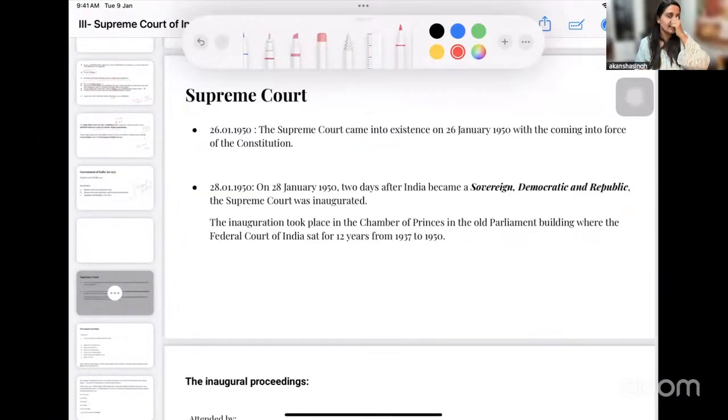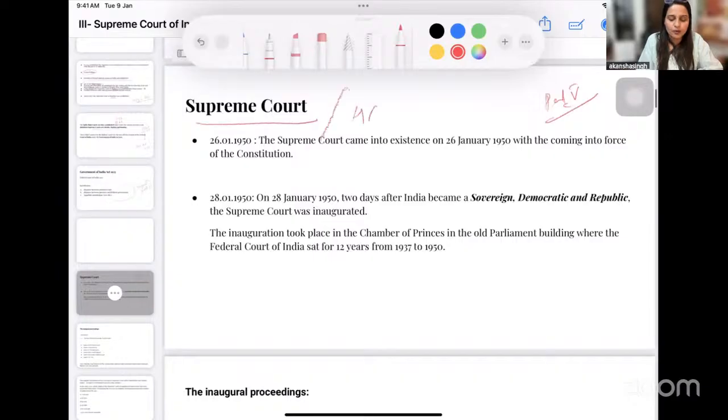Okay, and then with the Indian Constitution, when we introduce our Constitution, we also, if you see, we have Part 5 by which we have introduced that we are going to have a 3-tier judiciary, right? The 3-tier judiciary works like this: we have Supreme Court, we have High Court, and we have subordinate courts.